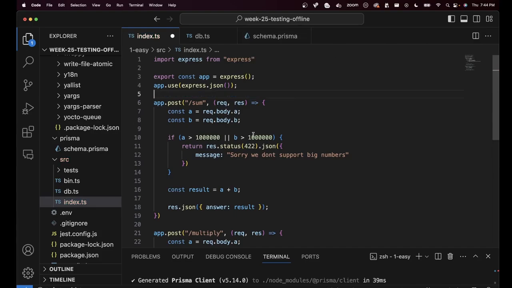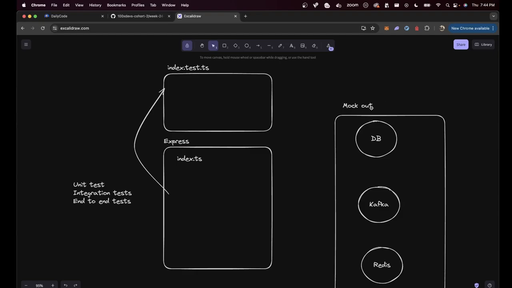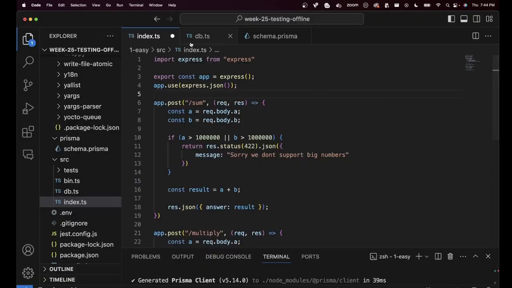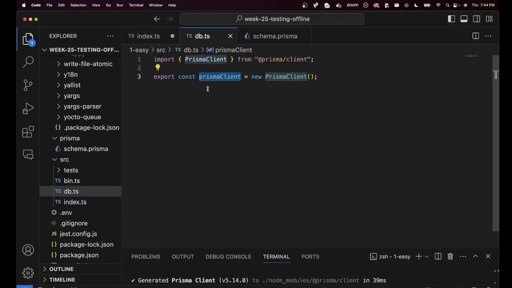Well, number one, better structuring. But number two, as I've been saying, we will be mocking out these requests. Whenever you want to mock out something specifically, this is the thing we will be mocking. What does mocking mean?